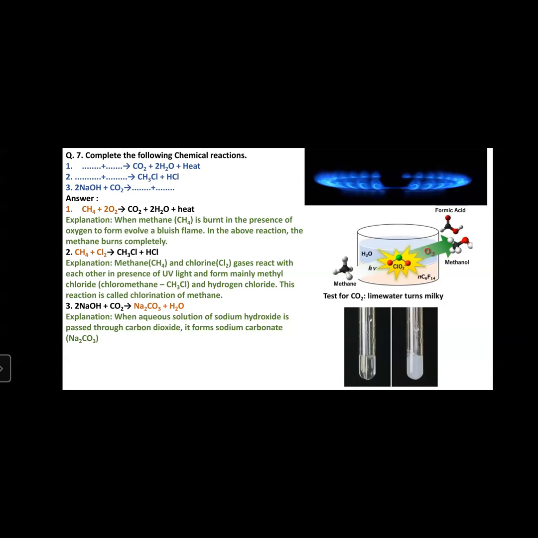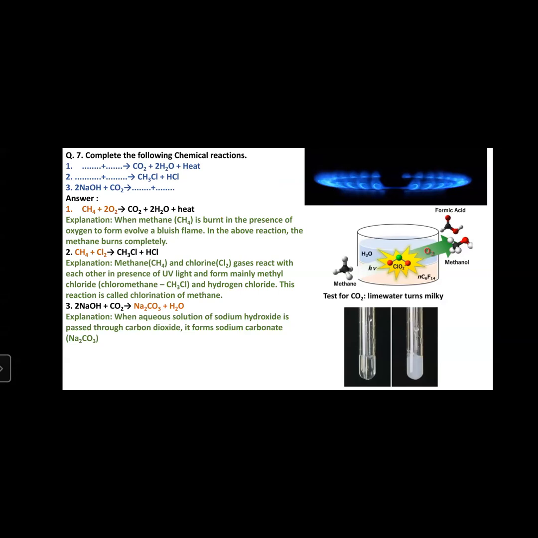So which two reactants give the product CO2, H2O and heat? The answer is CH4 and 2O2. CH4 is methane and 2O2 is oxygen. When methane reacts with oxygen, it means when methane burns, it gives carbon dioxide, water and heat.